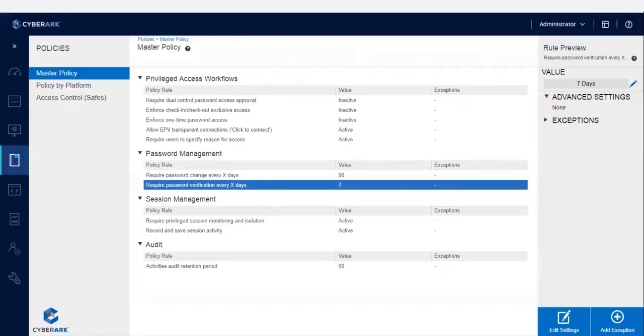In case you want to change this value to 10 days or 5 days, just click on Edit Settings, update that value, and save and close. That's it.